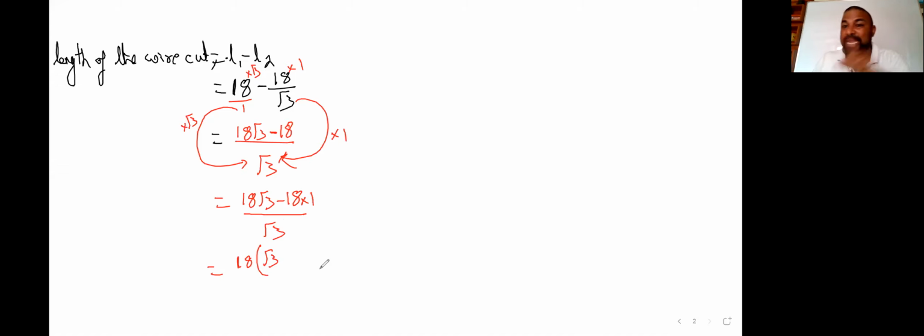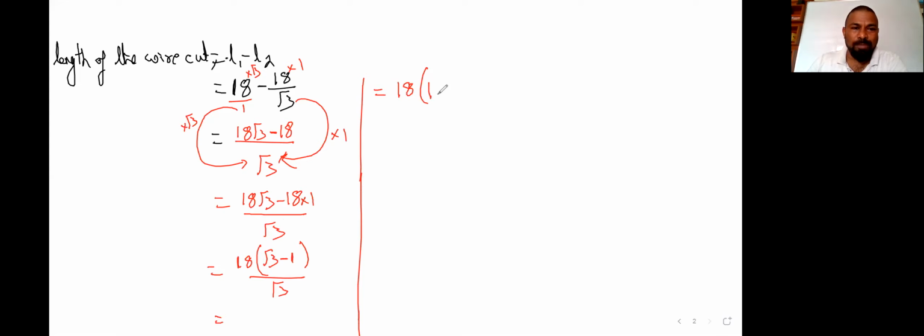Here 18 is nothing but 18 ones. If you take 18 common, we'll get 1.732 minus 1 whole divided by root 3.